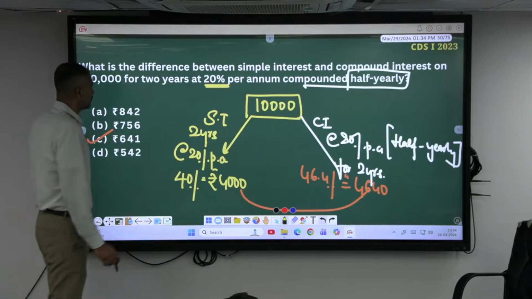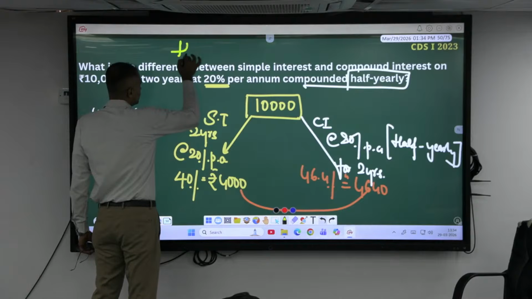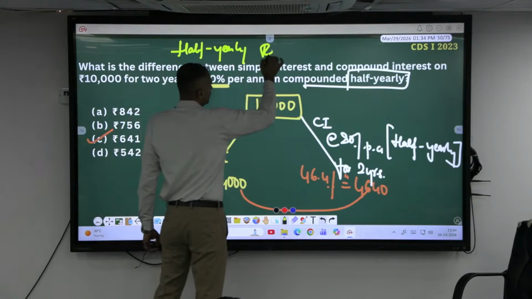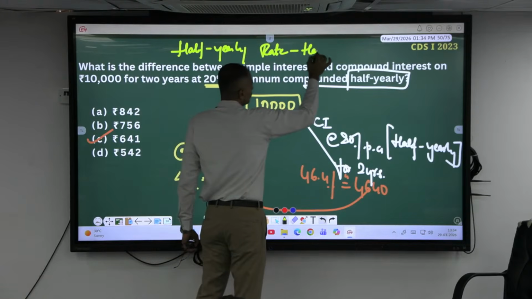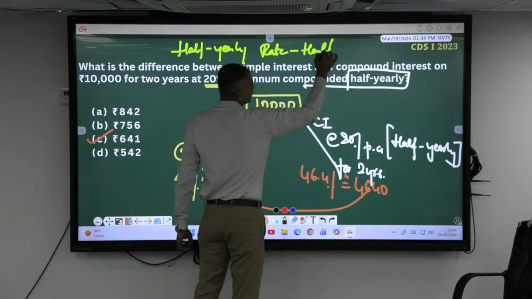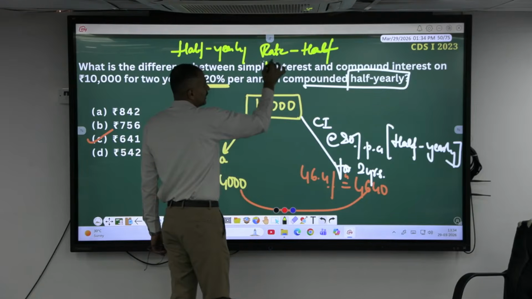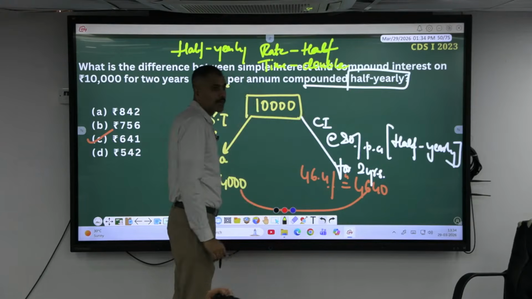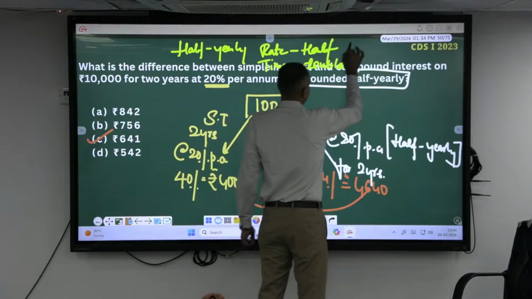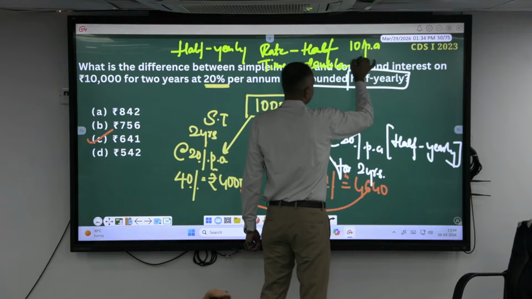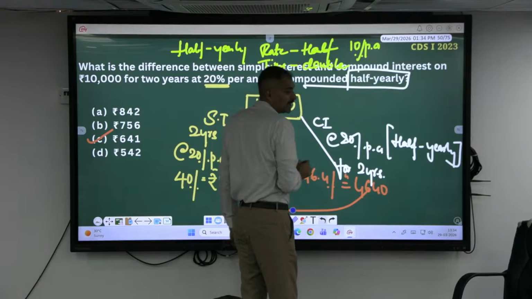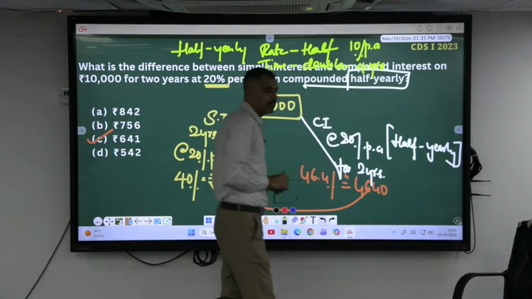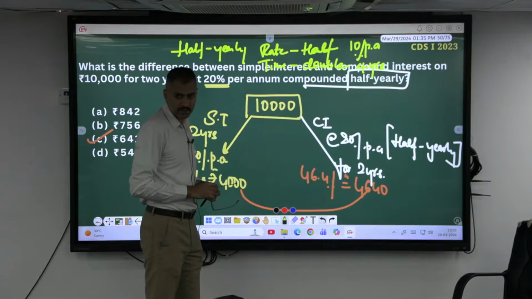You can do it in this way also. Whenever there is a half yearly question, always make the rate into half and double the time. Make 20% per annum into 10% per annum, and the time you double it. Rather than 2 years, you make it 4 years. Understood?